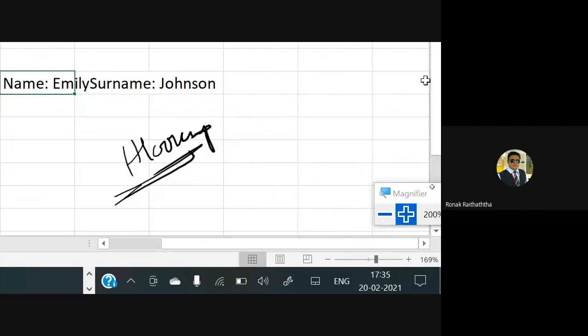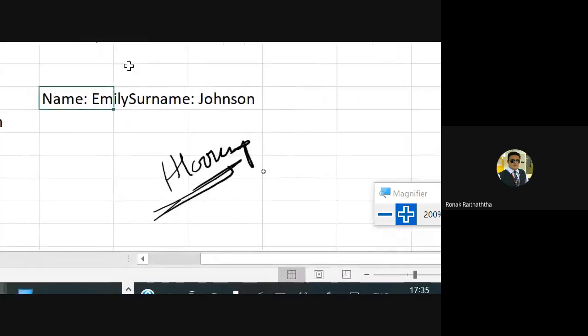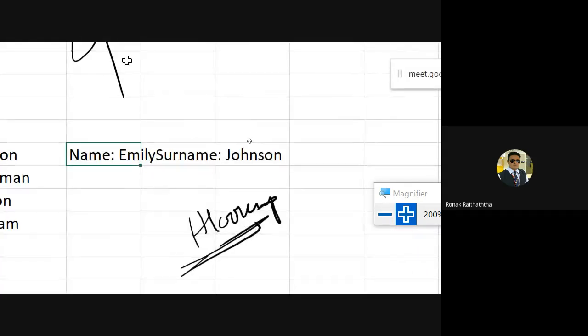So you must have got that we have got Emily. Name, okay. Can someone tell me what's the mistake? There is a problem in one place. Can someone identify the mistake here? Between Emily and surname there is no space. True. Between Emily and surname there is no space. So can you just give me the solution? What should we do now for this?